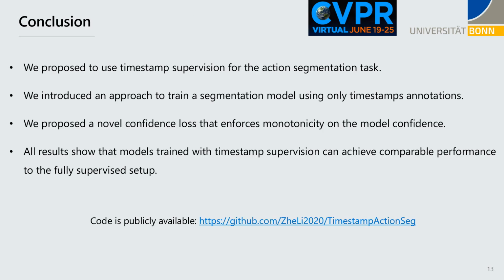In conclusion, we propose to use timestamp supervision for the action segmentation task. We introduced an approach to train a segmentation model using only timestamp annotations. We proposed a novel confidence loss that enforces monotonicity on the model confidence. All the results show that models trained with timestamp supervision can achieve comparable performance to the fully supervised setup.